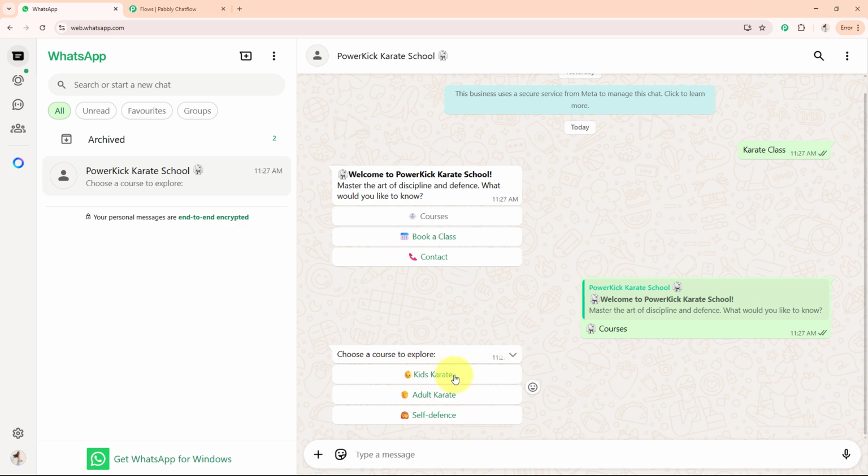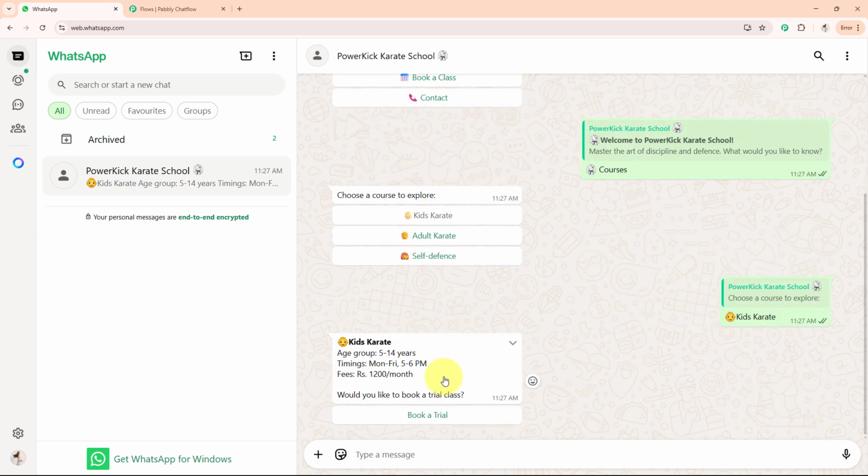Now here I got 3 categories: Kids Karate, Adult Karate and Self-Defense for Women. So firstly, I'll move forward with Kids Karate. Now here I got the details about Kids Karate: age, timings and also their fees. Also, I have an option over here of book a trial, so I'll book a trial.